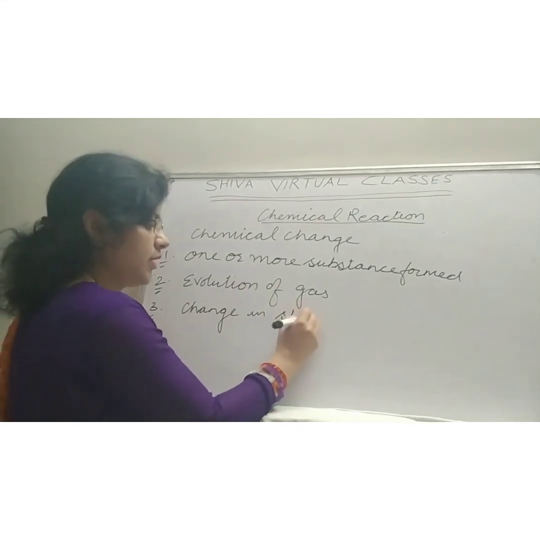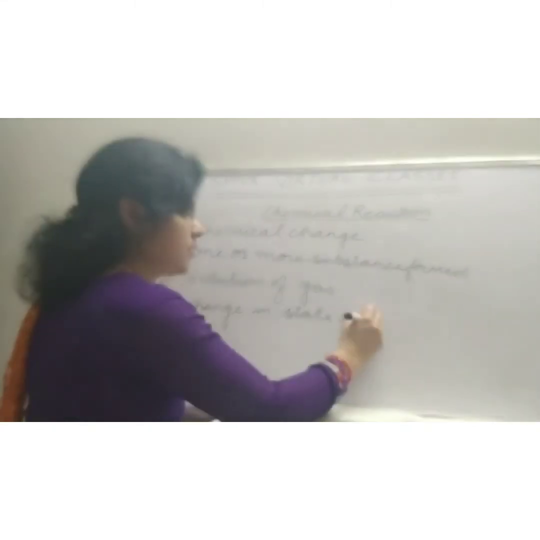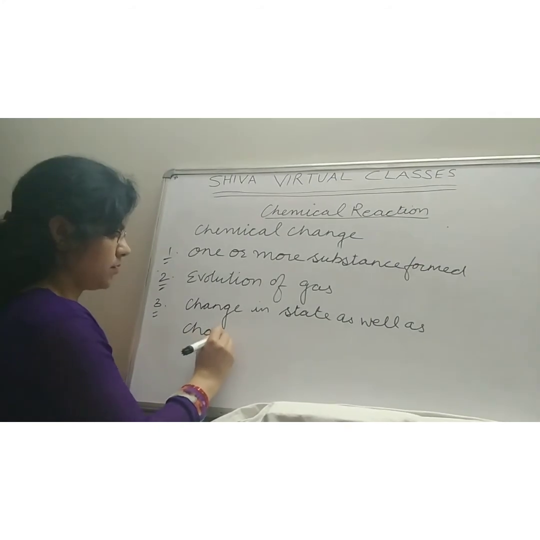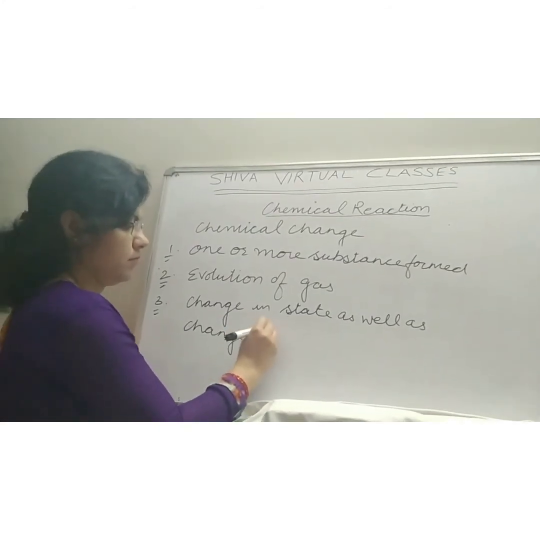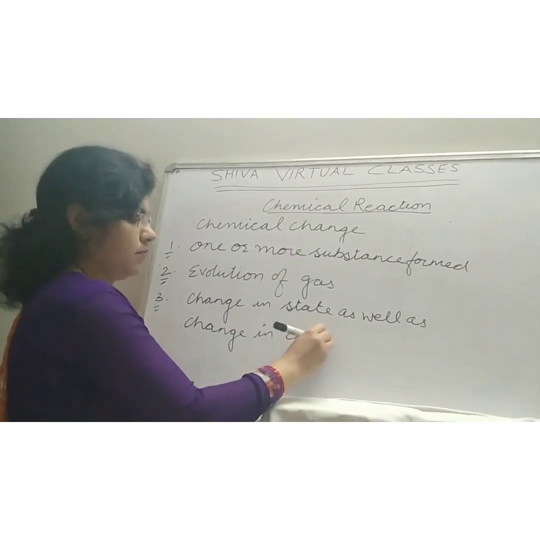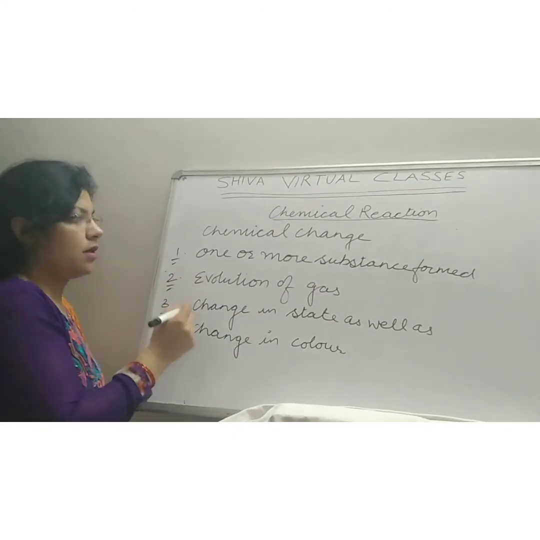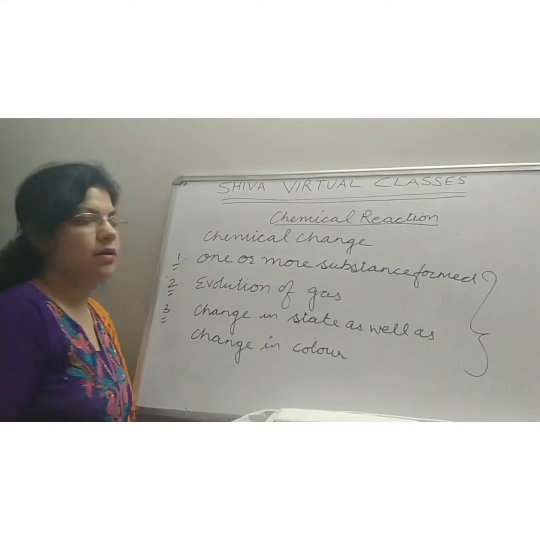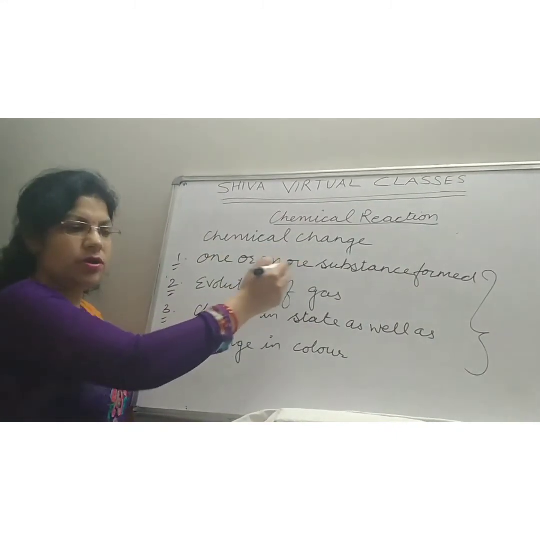Change in state as well as change in color will take place. These are the properties to identify whether the substance undergoes chemical change or not.